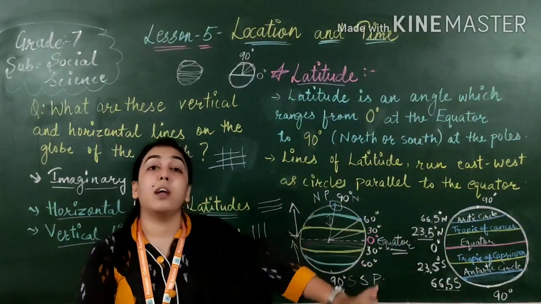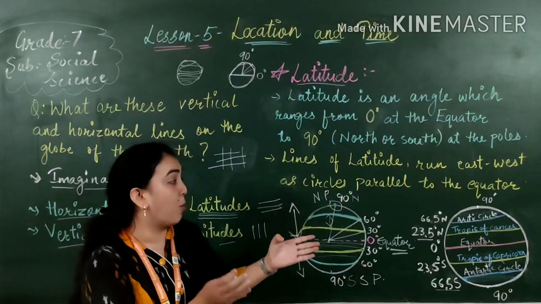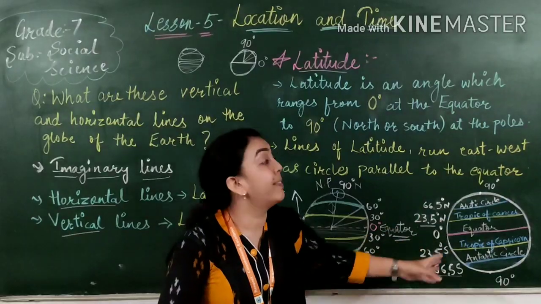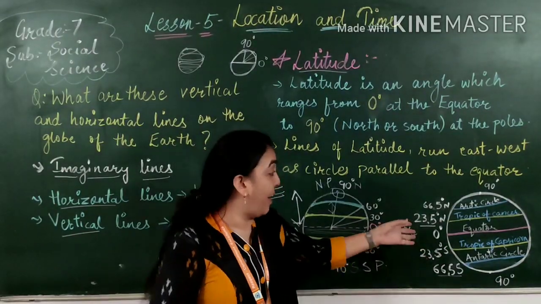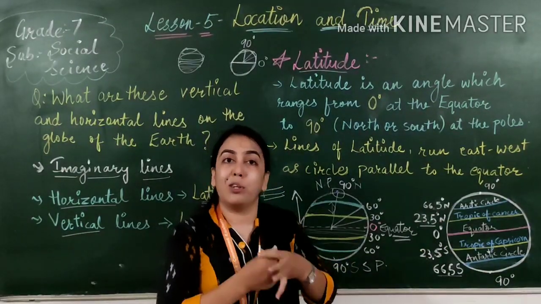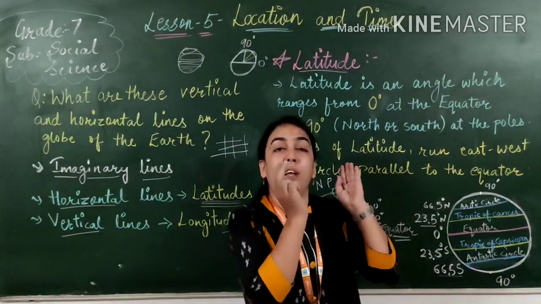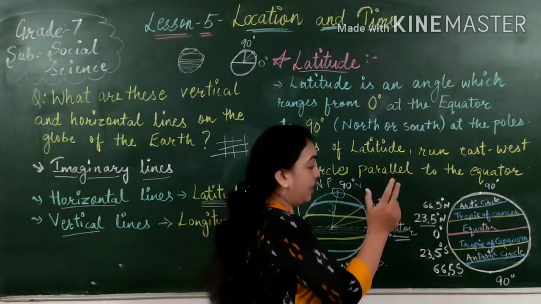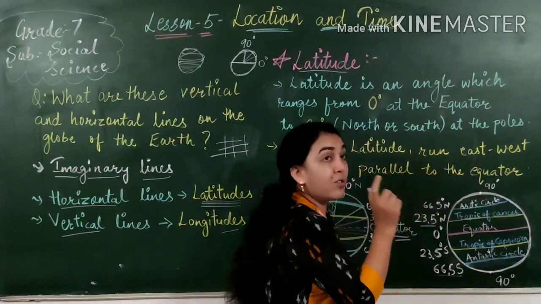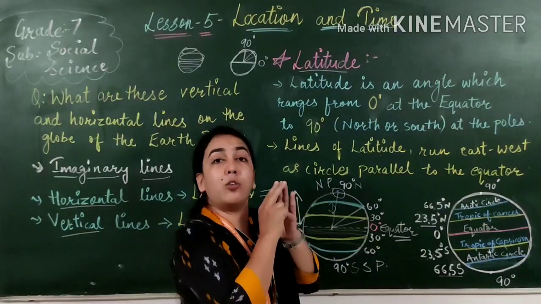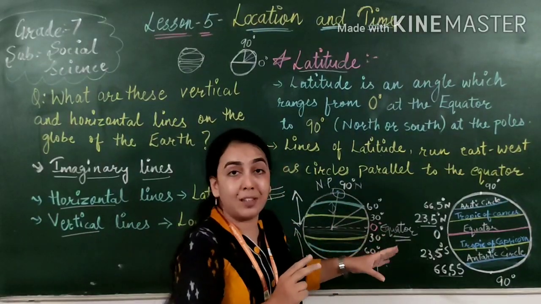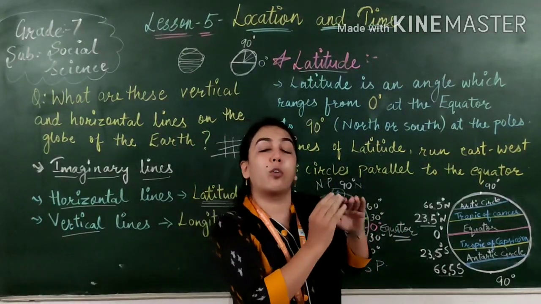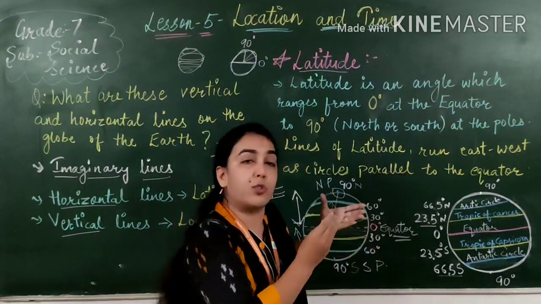So why we have given them different names and why they are so much important? So why we have divided these latitudes in different parts? Why are these latitudes important? Because we wanted to know the exact location. Exact location लेने के लिए we have divided these latitudes. These are the main points on the surface of the earth. These are not really, these are imaginary. Really, these points are not there. And because to divide the earth into the geographical zone, उसको अलग से geographical zone में divide करने के लिए,